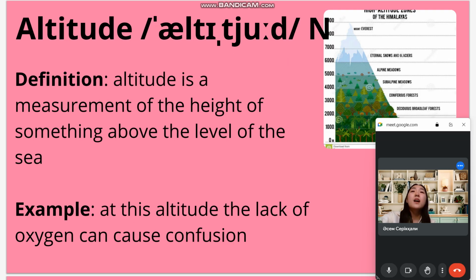Next word is altitude. It's a noun. Altitude is a measurement of the height of something above the level of the sea. For example, at this altitude, the lack of oxygen can cause confusion.